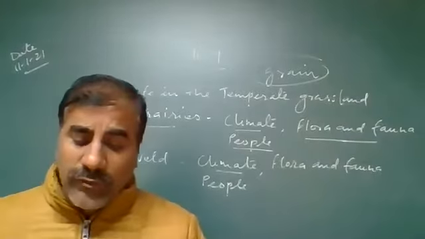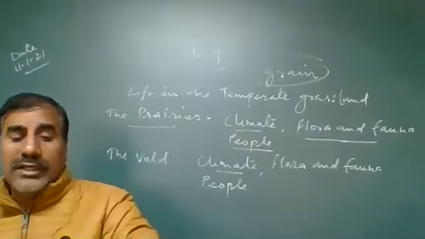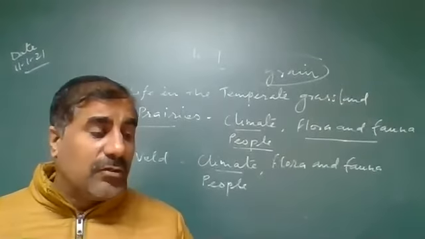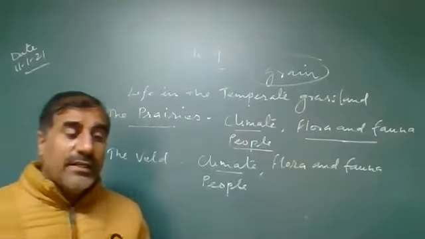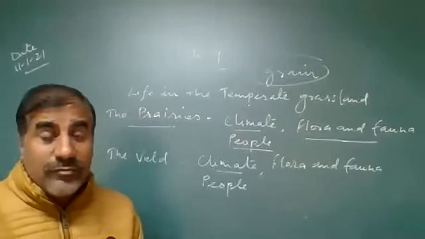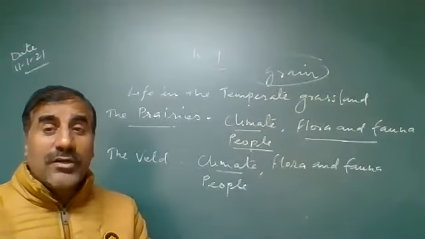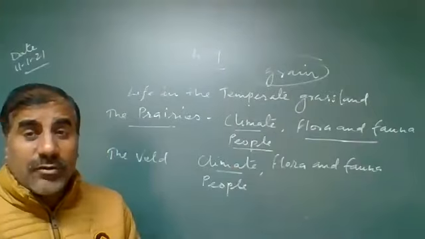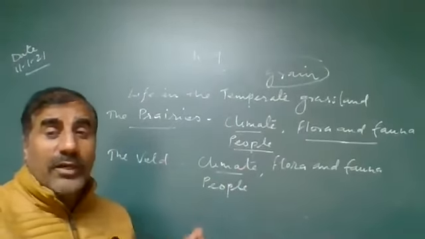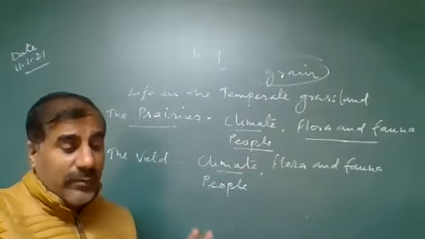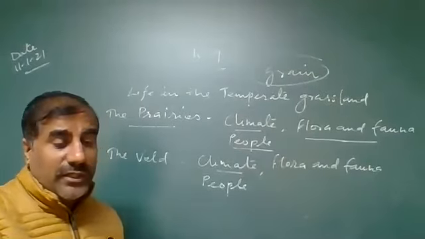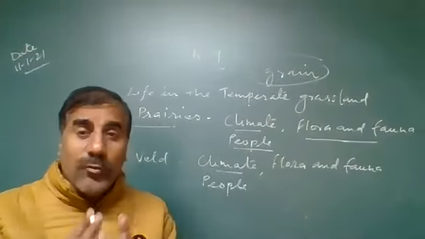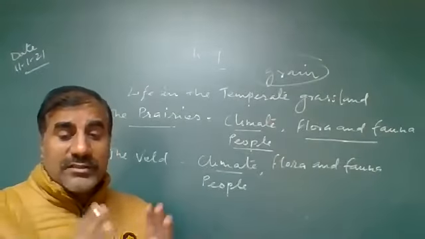The word prairie originated from the Latin word for meadow. So in this we will discuss the grassland. We will discuss the red Indians, who are the habitats of those areas. They are tribal. Chinook is the hot wind that blows in that area. We'll discuss the cowboys and the bisons.